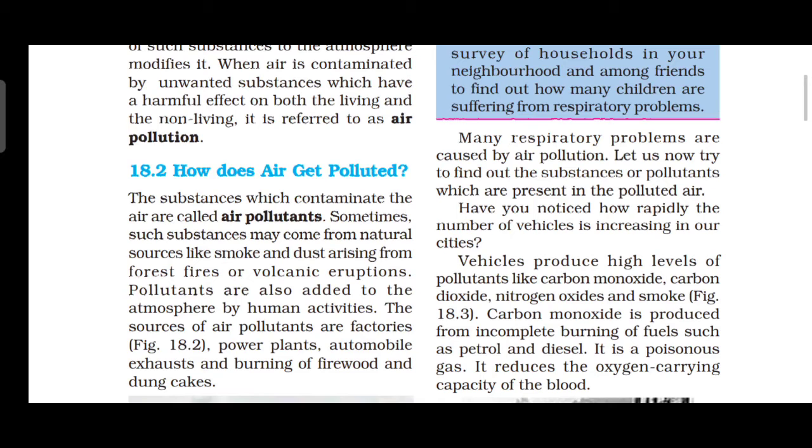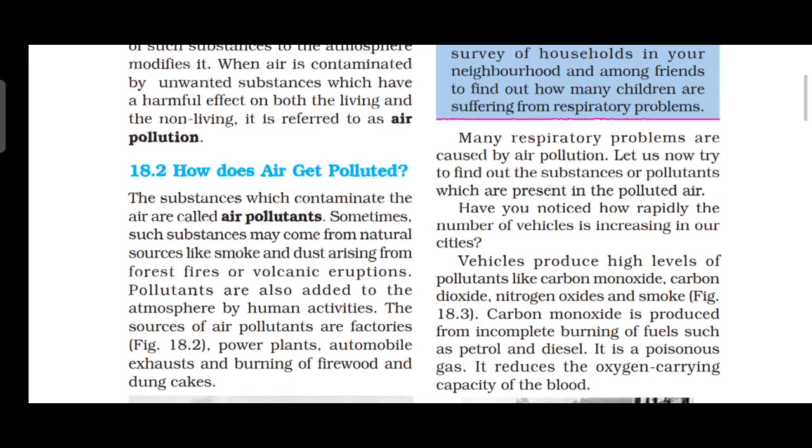Okay, the number of vehicles is increasing in our cities nowadays. Vehicles produce what? High levels of pollutants like carbon monoxide, carbon dioxide, nitrogen oxide and smoke. Carbon monoxide is produced from incomplete burning of fuels such as petrol and also diesel. It is a poisonous gas. So it reduces the oxygen carrying capacity of the blood. Then finally it goes to what? Respiratory problems.